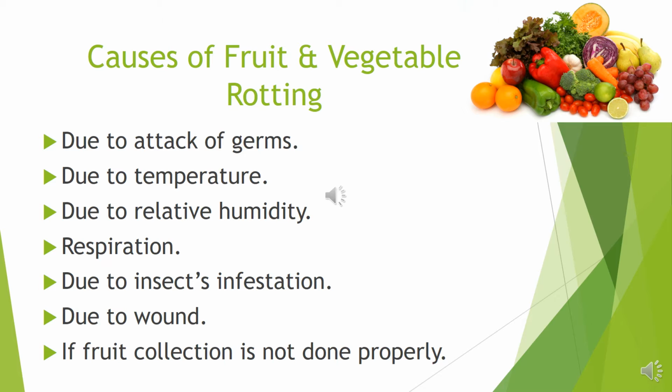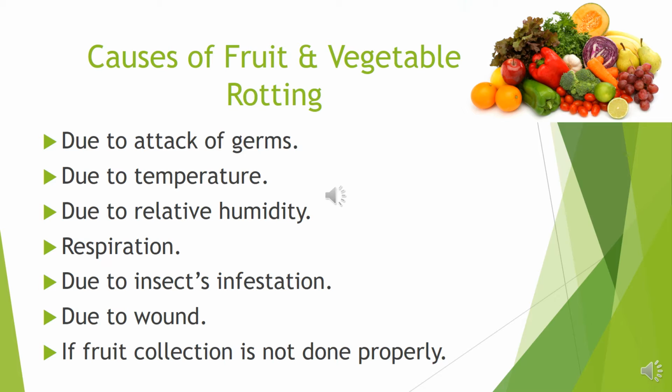Specific temperature is required to keep the cells of fruits and vegetables normal. If temperature increases or decreases, then fruits or vegetables will rot. If the temperature is more than 25 to 27 degrees centigrade, then fruits and vegetables will rot. If the temperature is not suitable, then the evaporation of fruits and vegetables increases and the cells of fruits and vegetables die, and ultimately they start to rot. Due to increase of temperature, respiration of fruits and vegetables increases and they start to rot.